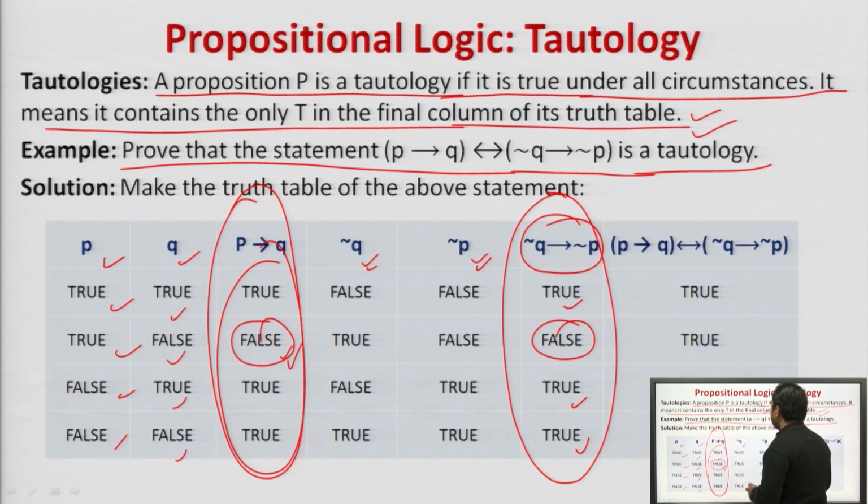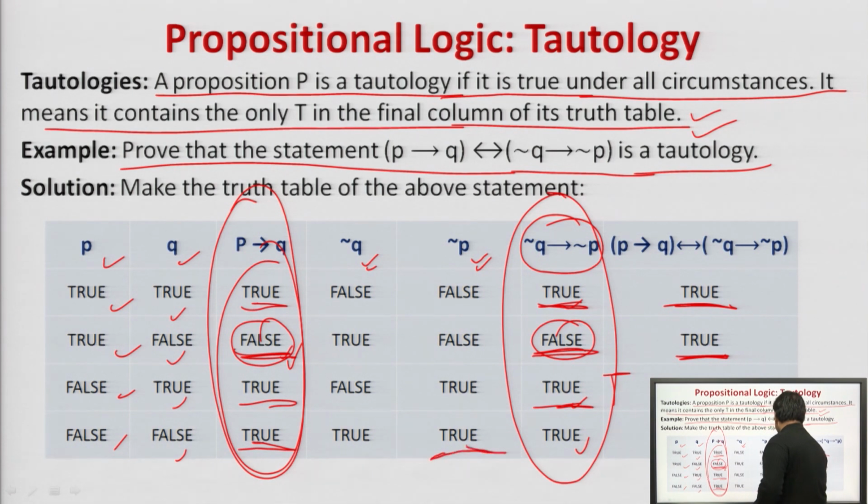Biconditional means that if this is true and this is true, this will return true. If this is false and this is false, this will also return true. Now, if it is true and if it is true, this will be returning true, right. So, what we were saying, third and fourth will be true and true.